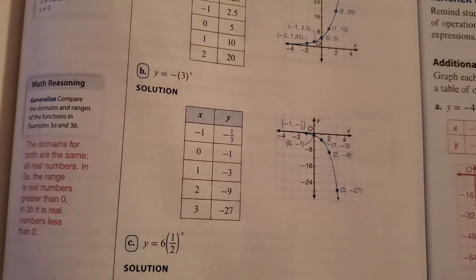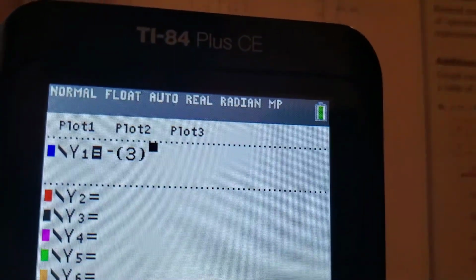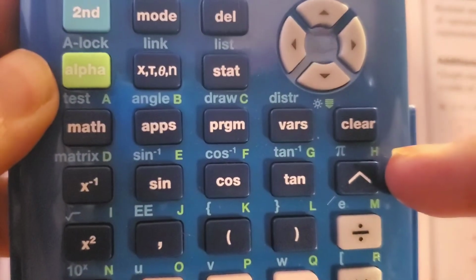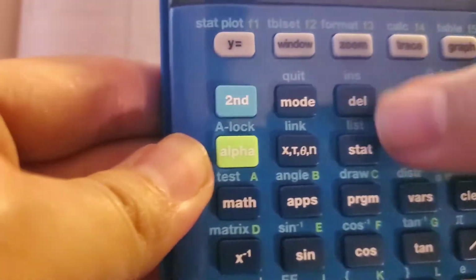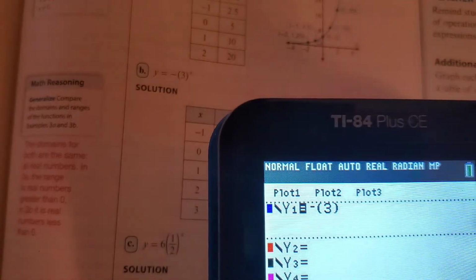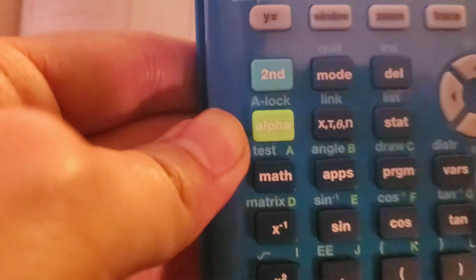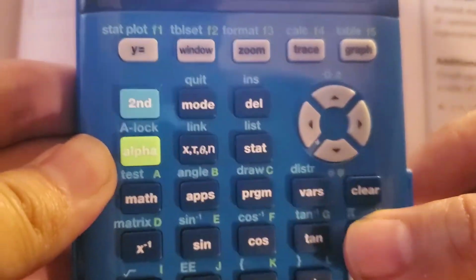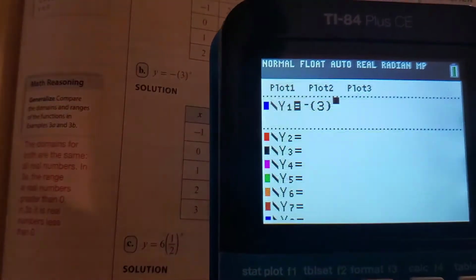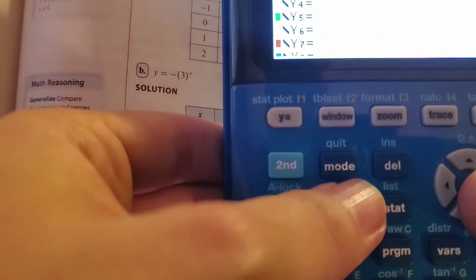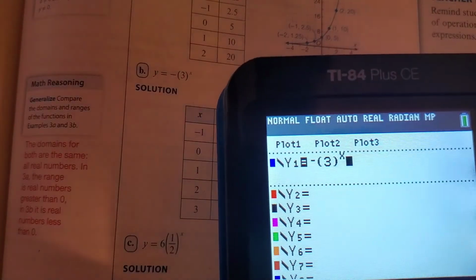And by the way, to actually do this, where you put the exponent, you have to use the caret right here. This is the caret. So I'm going to go back to what I had: negative parentheses 3, close parentheses. Then in here, I'm going to press the caret, and look at what happens. It goes up, and then I just put the x right here. Boom. I press it, and I'm done.